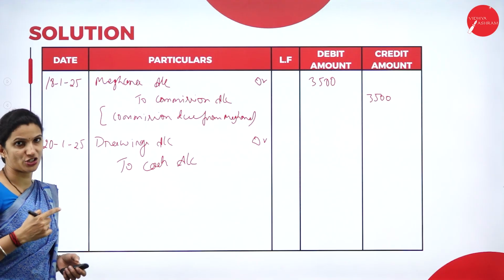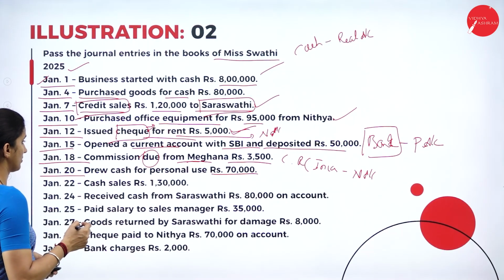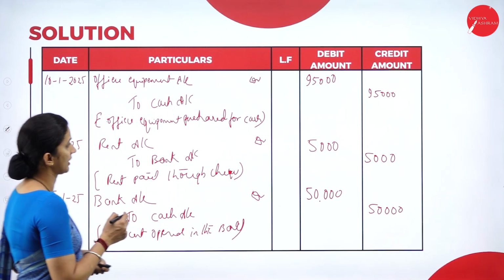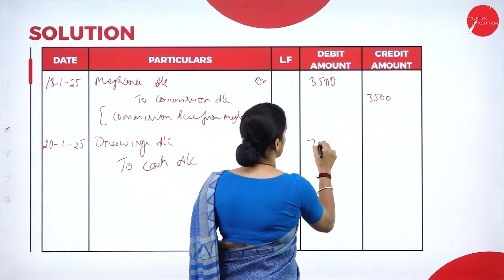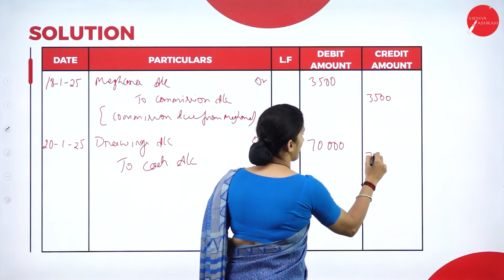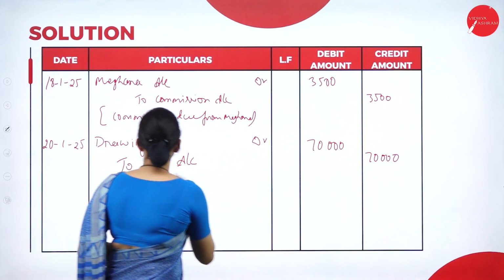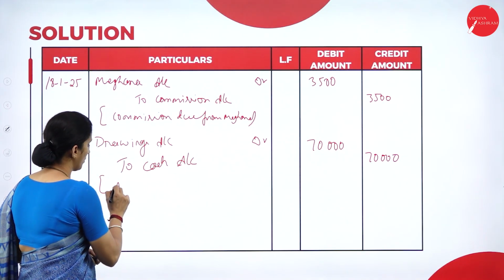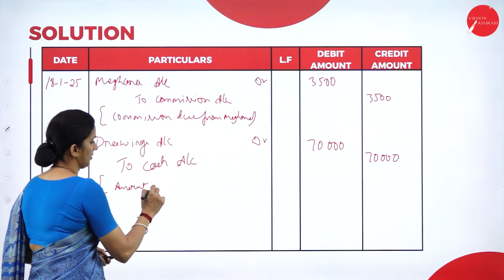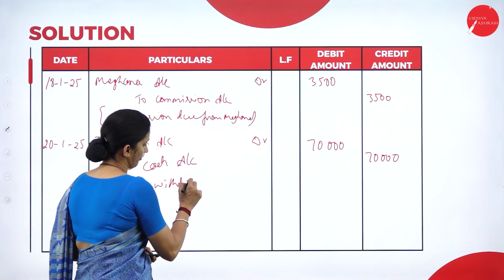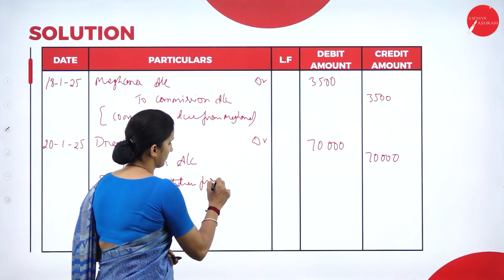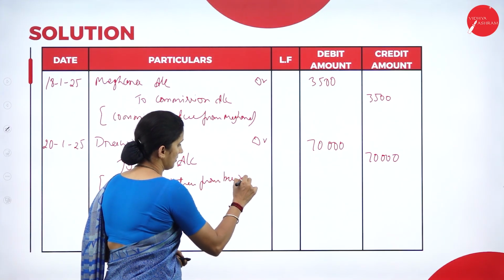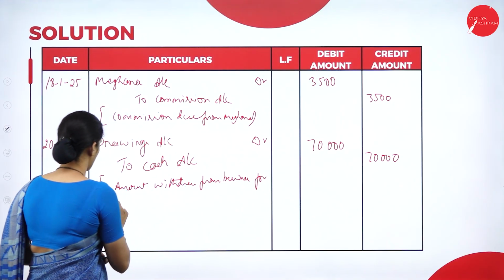The amount involved here is 70,000. The narration: amount withdrawn from business for personal use.